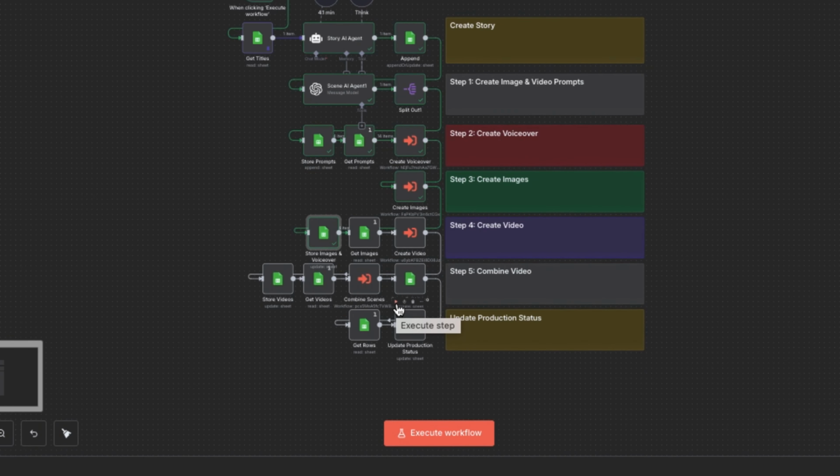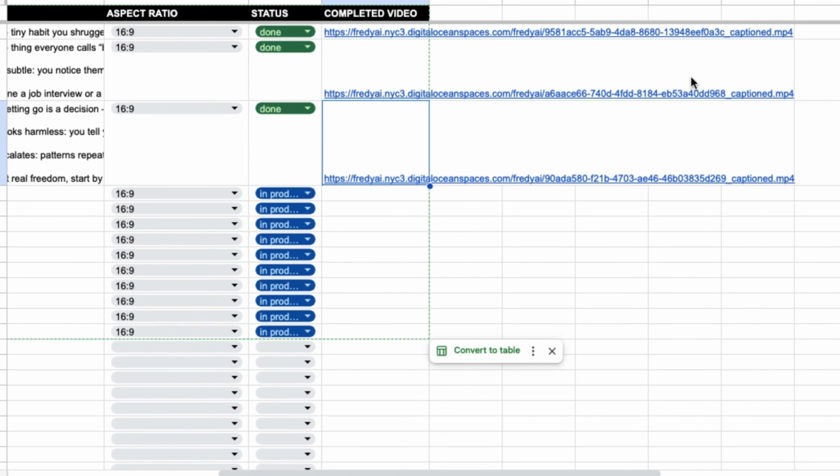The voiceovers and images are animated into full video scenes. This brings us to the final steps, which involve taking the voiceovers and images and animating them. Let's now run this final Google Sheet node. This we'll call the final collection of nodes. Now that it's complete, let's take a look. As you can see, it updated the production status to done and also outputted the final video URL, which we can preview by clicking this link.